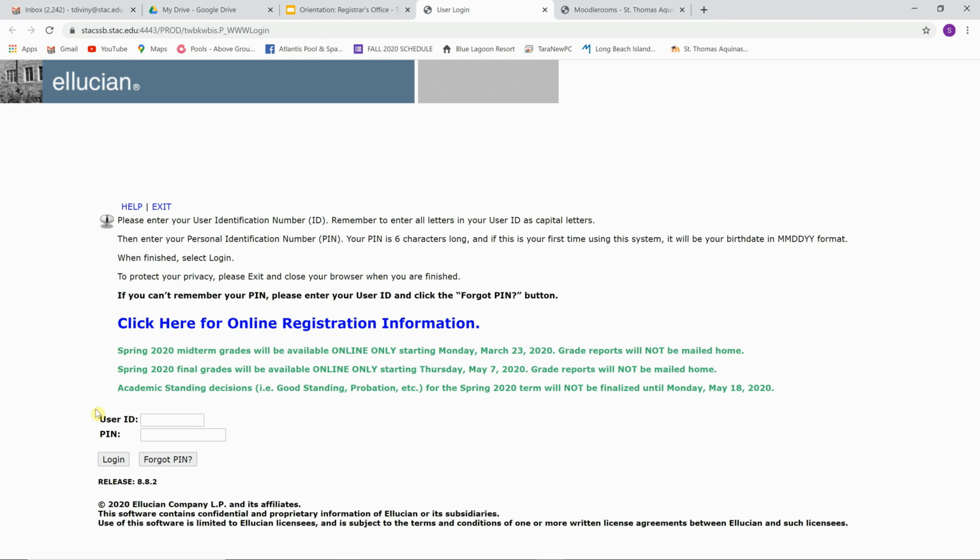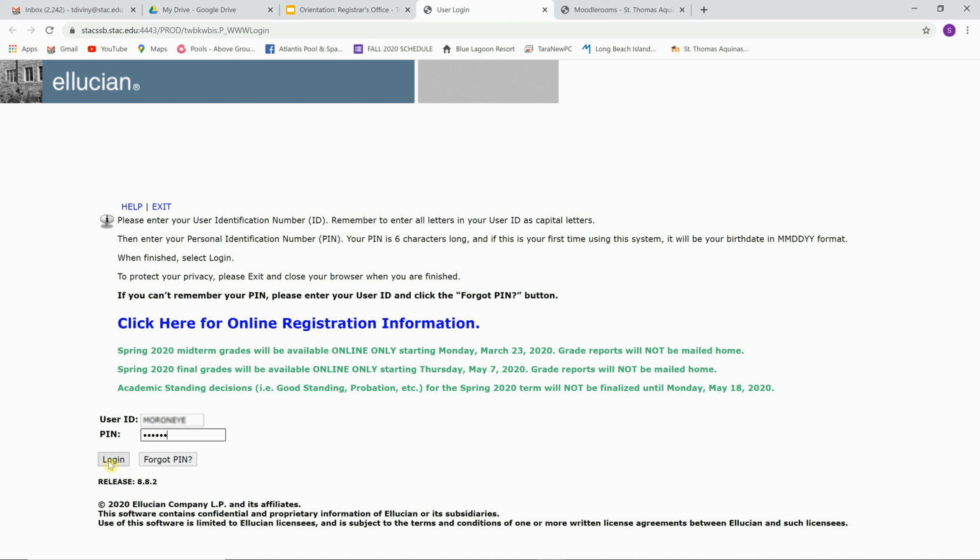Let's go back to Banner SelfService. And as I said, this is where you want to put in your S number, S00 and the 6 digits. And then you want to enter your PIN, whether it's the 6 digits of your birth date or the password you set up. And then you want to select Login.